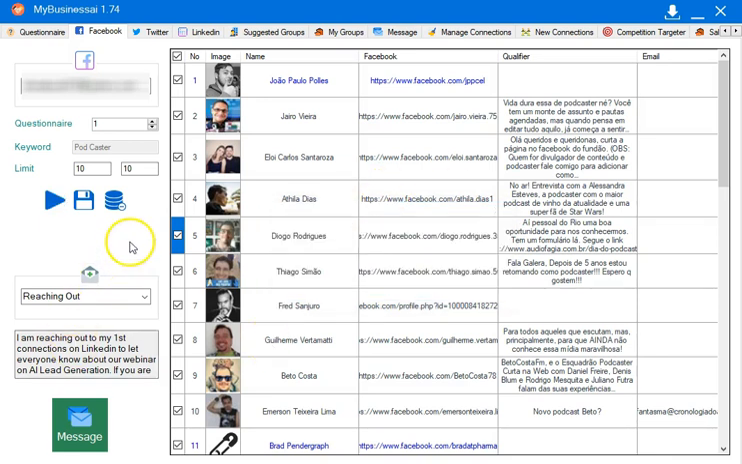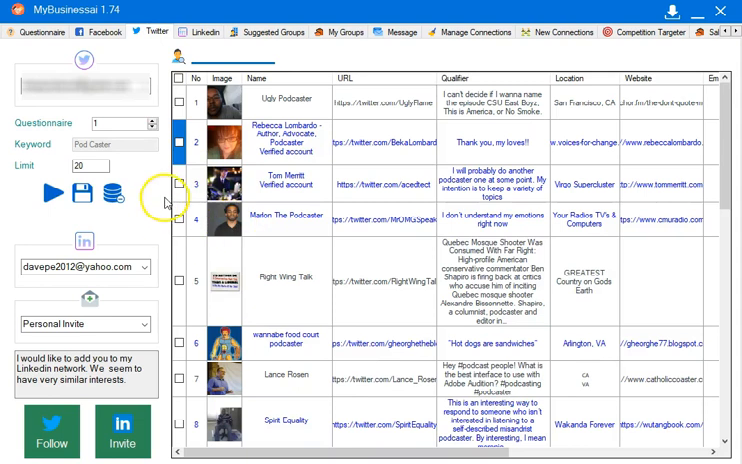If you do want to start over, though, because you weren't happy with this, or with a different questionnaire keyword, then by all means. Let's go over to Twitter here really quick. Twitter's pretty straightforward, but we've got some really cool things in here.